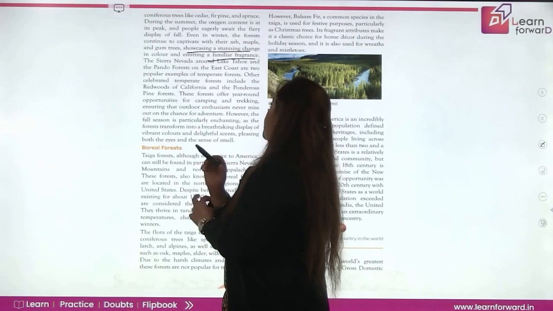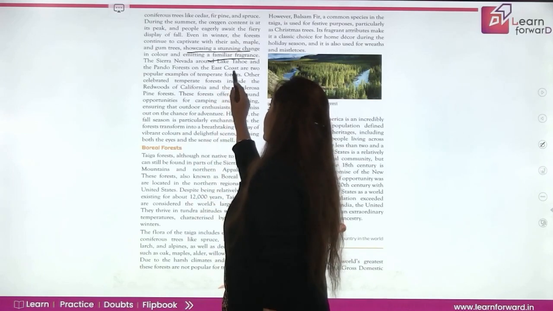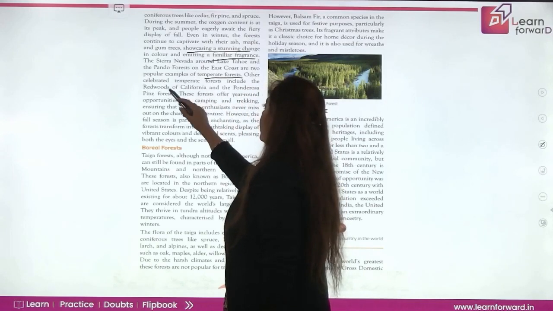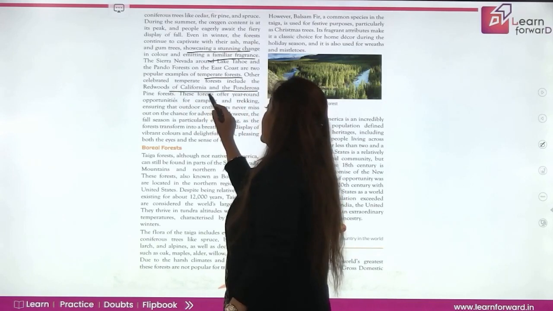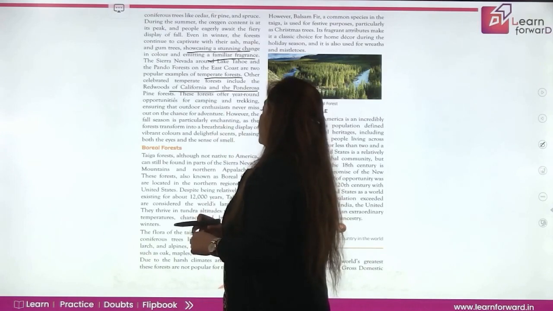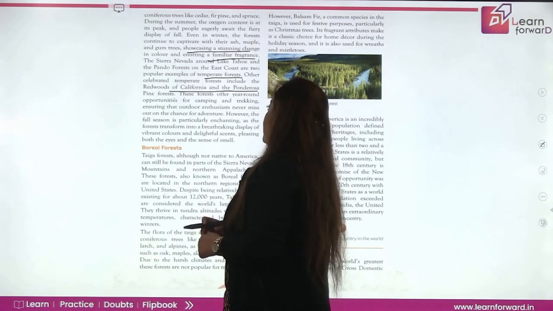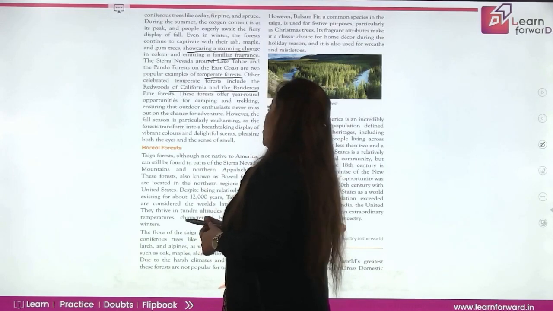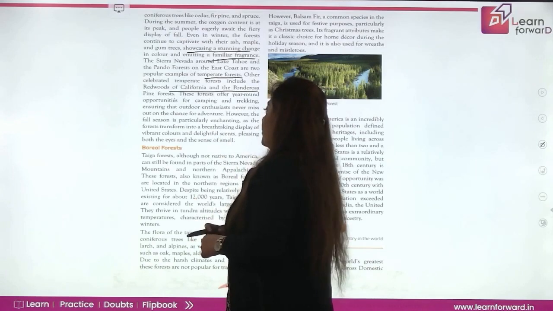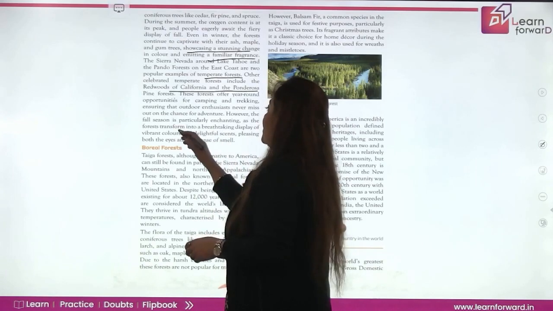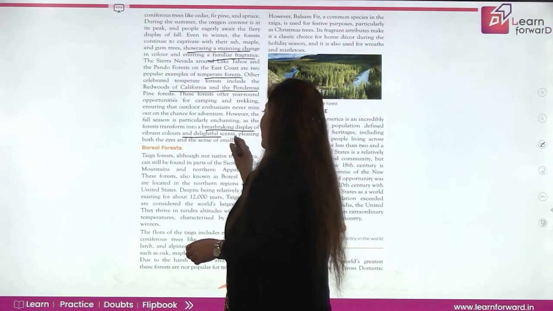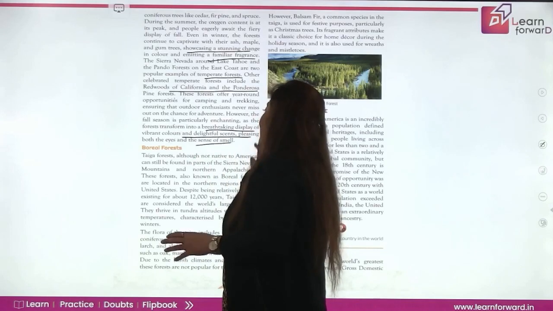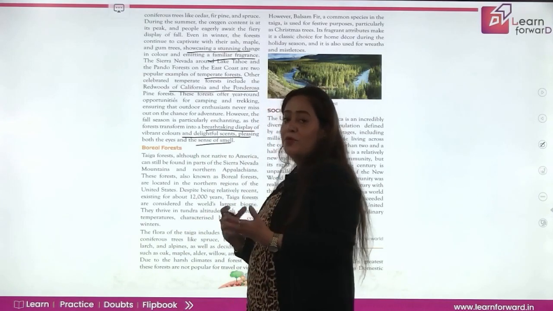Sierra Nevada around Lake Tahoe and Pando forests on the east coast are two popular examples of temperate forests. Other celebrated temperate forests are the redwoods of California and the ponderosa pine forest. These forests offer year-round opportunities for camping and trekking, ensuring that outdoor enthusiasts never miss the chance for adventure. However, the fall season is particularly enchanting because the forest becomes a breathtaking display of vibrant colors and a delightful scene, and many people go there for shooting during this period, because it is very beautiful, pleasant to the eyes.